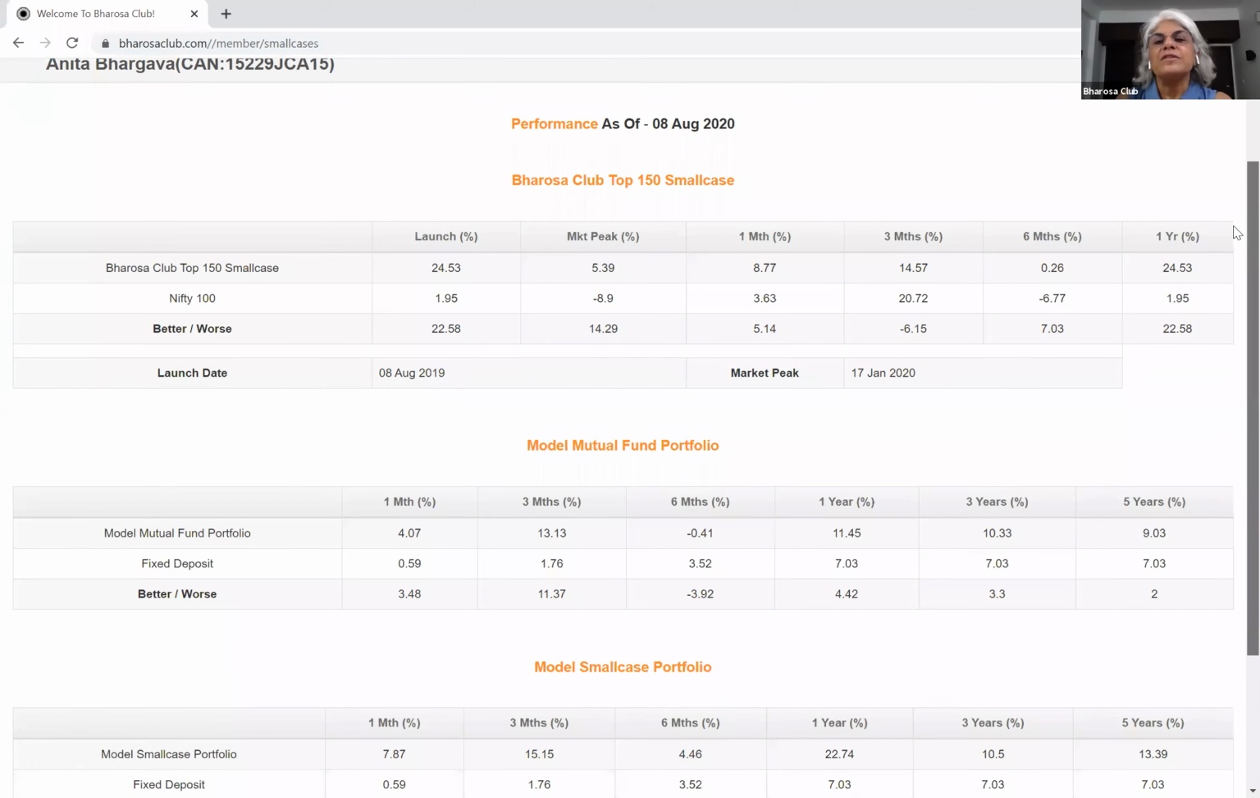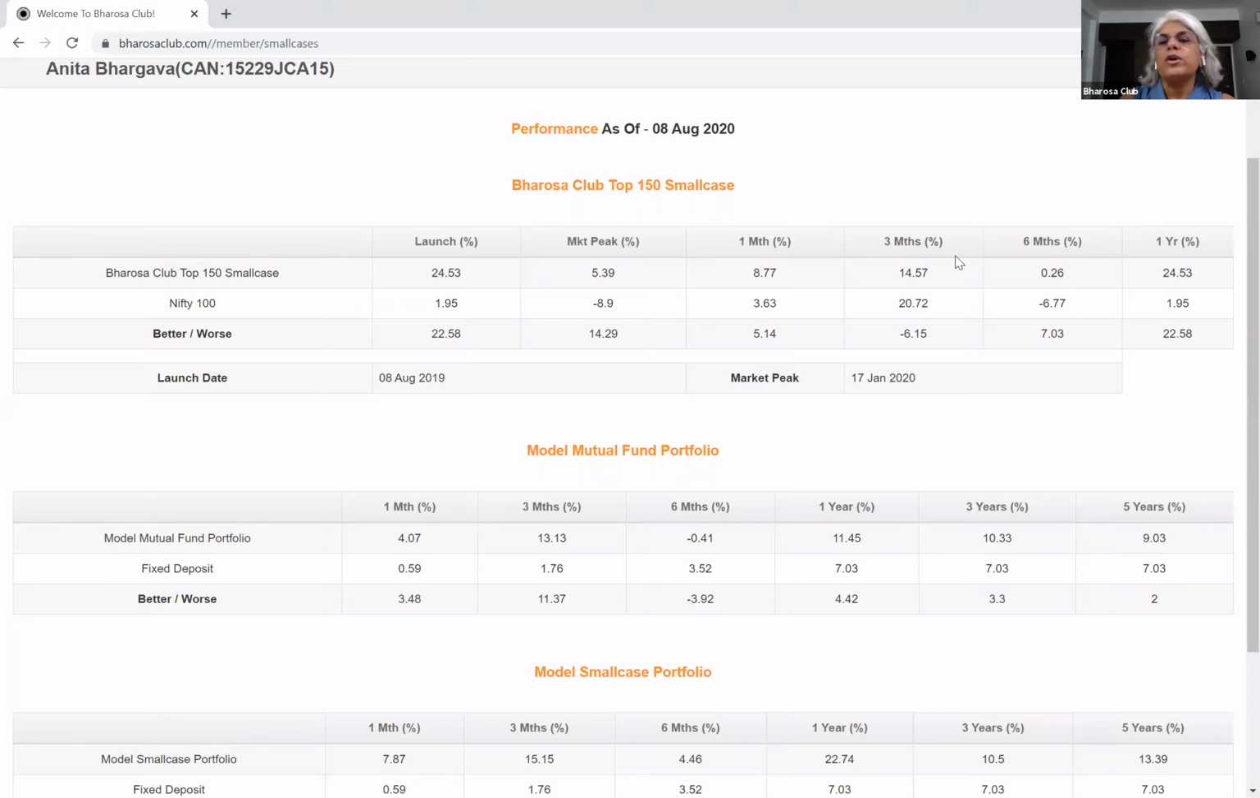We have, since market peak, what has been the return. The market peak date was 17th of January, etc. You can examine the 1 month, 3 month, 6 month, and 1 year performance.